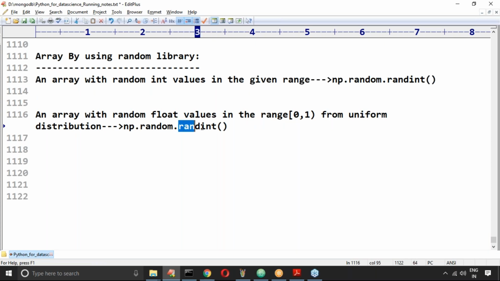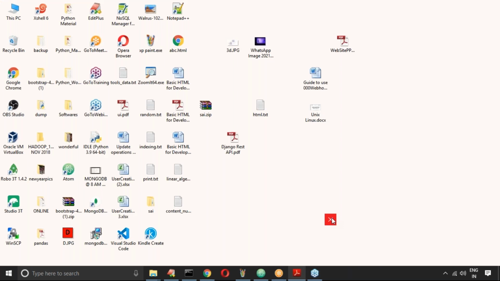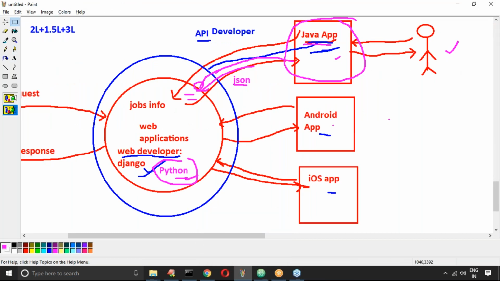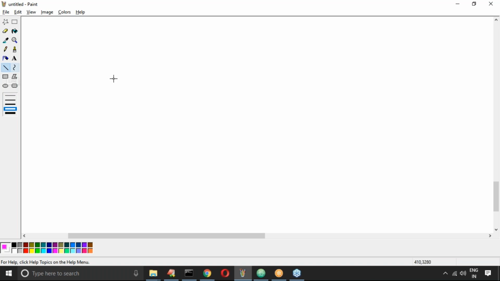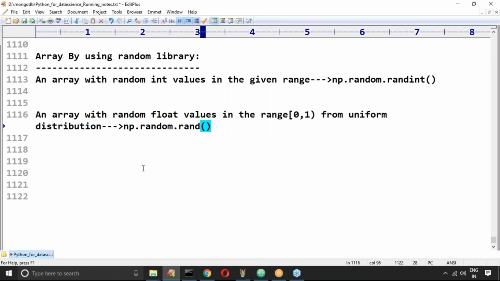Then we require to go for what? The rand function. Have you remembered, right? Can you please confirm what this distribution is? In the last session we covered it very clearly. Suppose my graph is like this, where all values are very near to each other. This type of thing is by default considered uniform distribution. Remember this carefully.